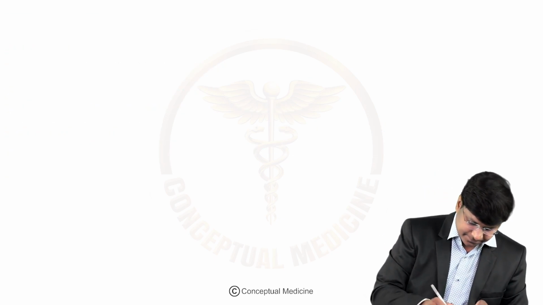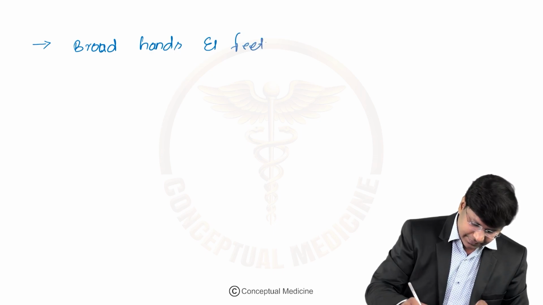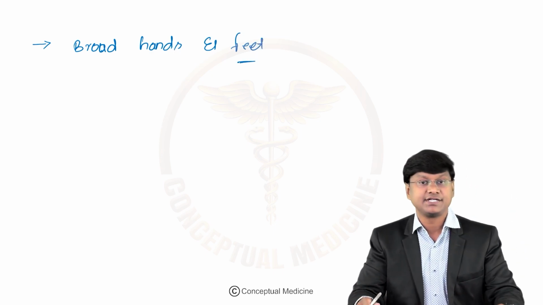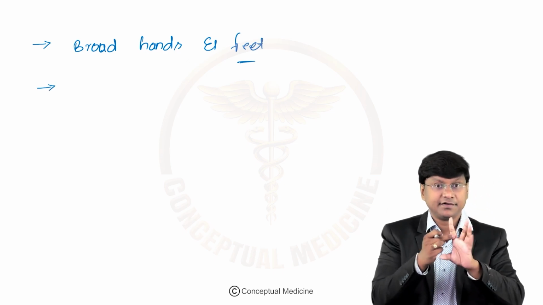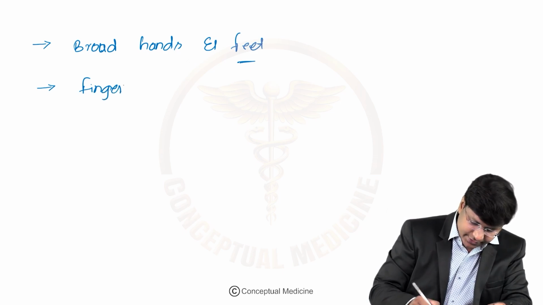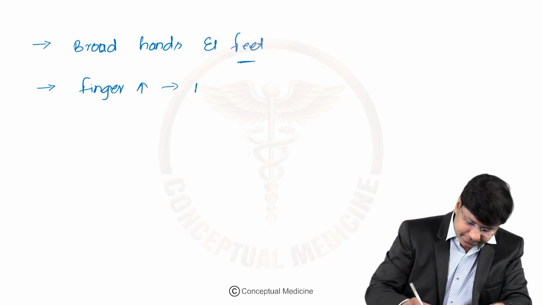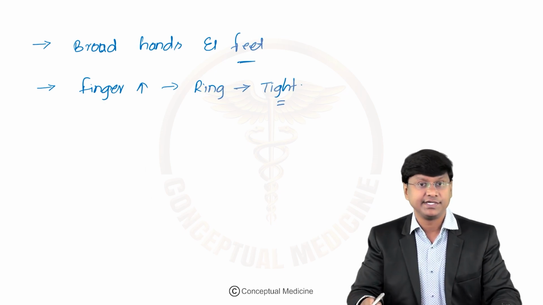If you take the hands, they have broad hands as well as feet. The breadth of the finger is also increased, so the ring becomes very tight, or the ring size is increased.